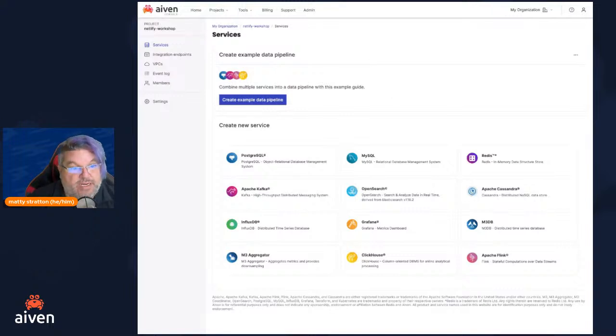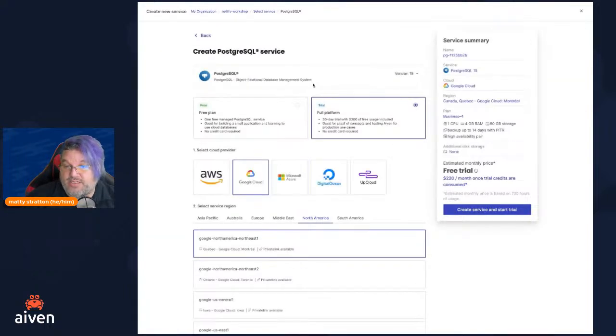So the first thing we need is our Postgres. Remember, we've got a Postgres data service and we have a Redis data service. Honestly, at this point, we could set them up in either order. We're just going to do Postgres first. So when you're looking at this list here, I'm going to set up a Postgres service. And in this case, I want to use our free plan.